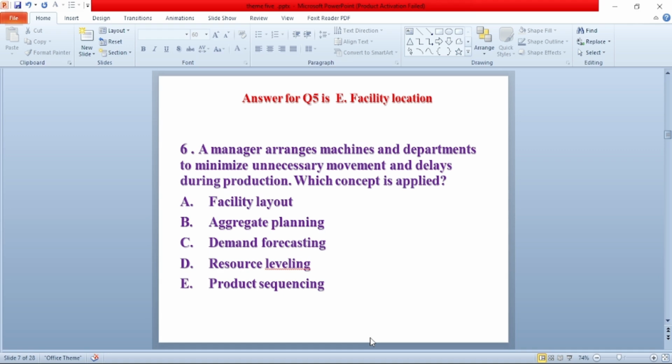Question number 6. A manager arranges machines and departments to minimize unnecessary movement and delay during production. Which concept is applied? A. Facility location. B. Aggregate planning. C. Demand forecasting. D. Resource leveling. E. Product sequencing. The answer for this question is A. Facility layout.